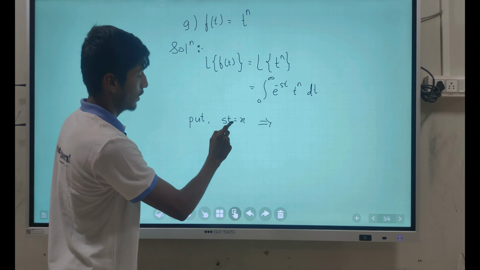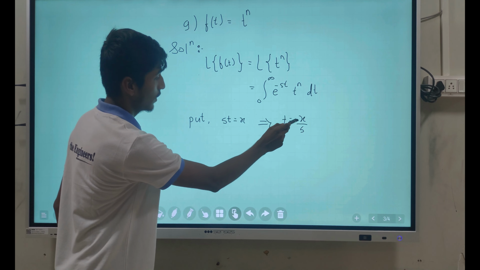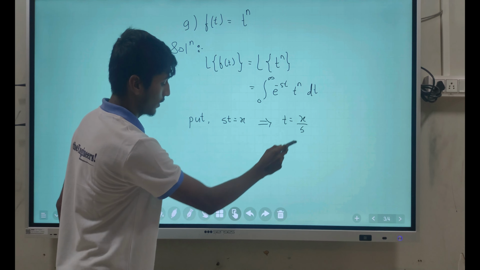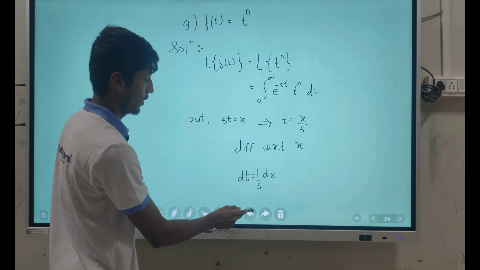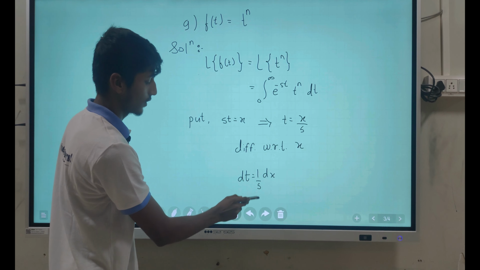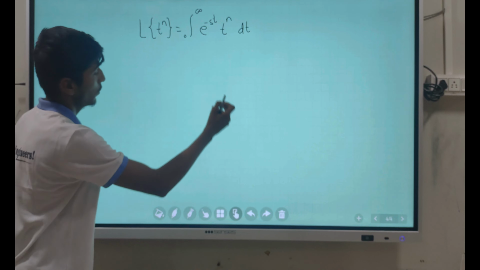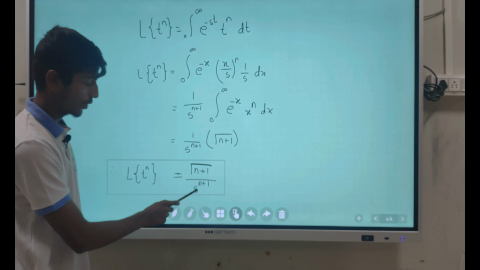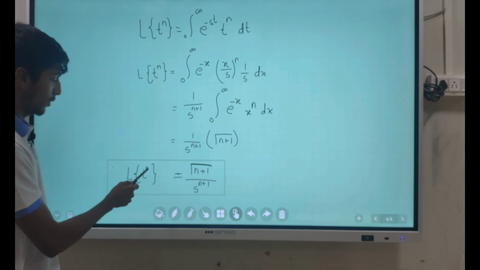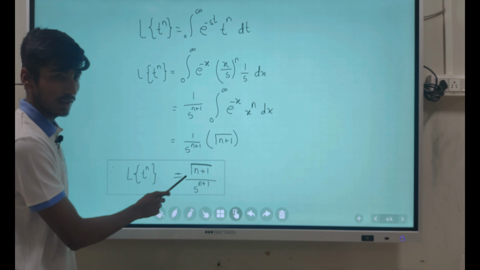Now in this equation we put st is equal to x. So t is equal to x by s. Differentiate with respect to s, we get dt equals 1 by s dx. Now putting the value of the previous equation in this equation, we will get gamma n plus 1 upon s raised to n plus 1. So the Laplace transform of t raised to n, where n is a rational number, is gamma n plus 1 upon s raised to n plus 1.